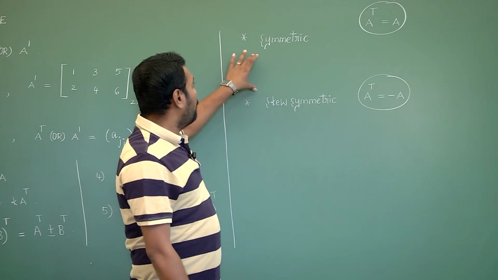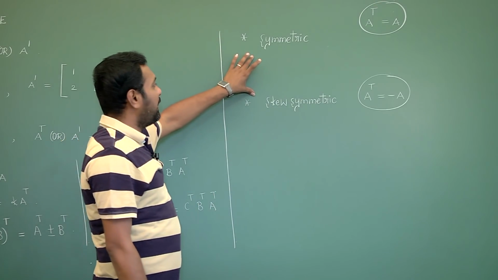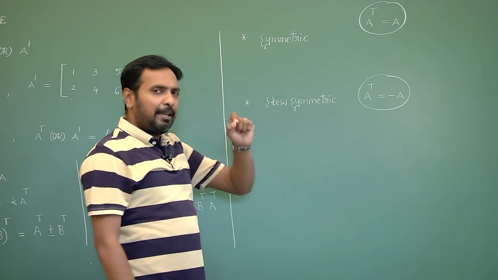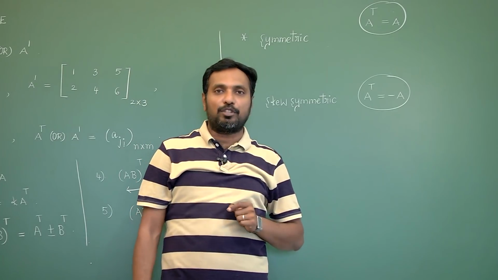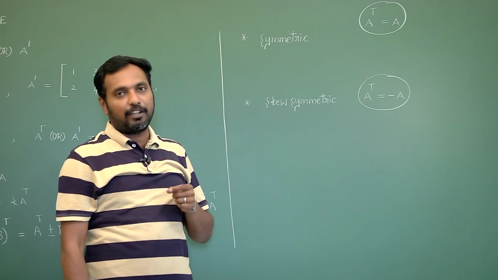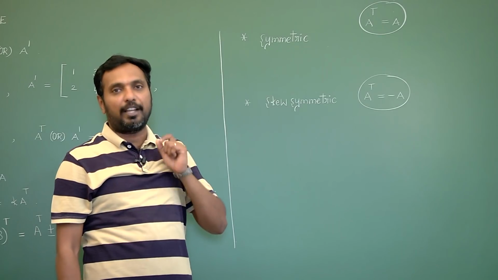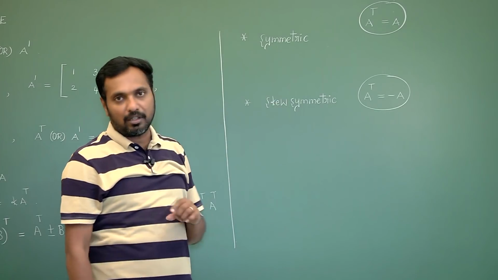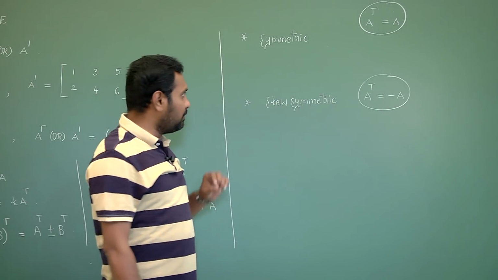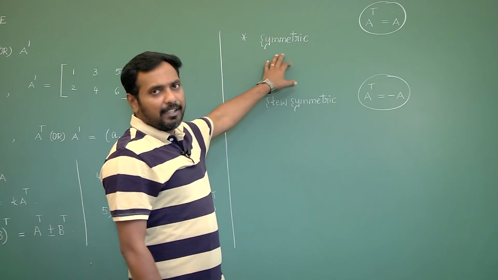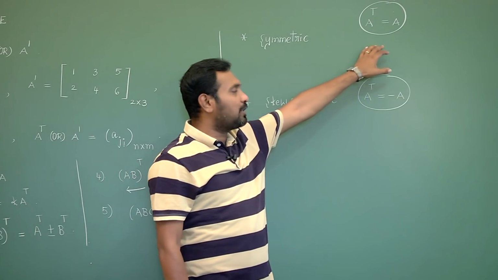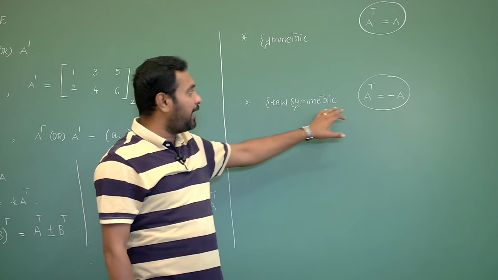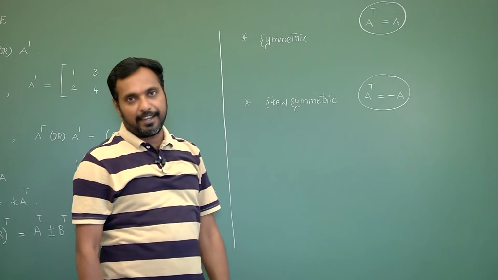When students are writing the examination, for this 1 mark question, they will write that a matrix is symmetric if A transpose equals A, but they will forget to write the word square. That word has more significance in these two definitions. A square matrix capital A is symmetric if A transpose equals A. A square matrix capital A is skew symmetric if A transpose equals minus A.